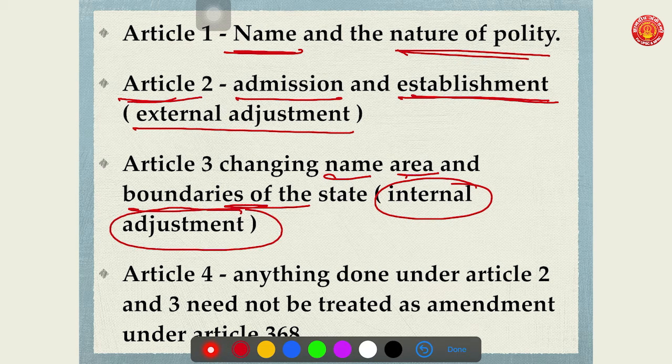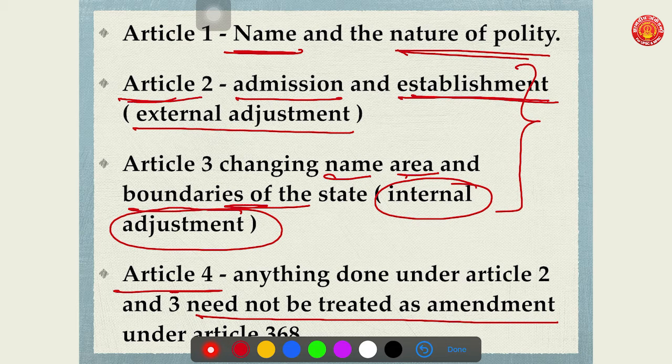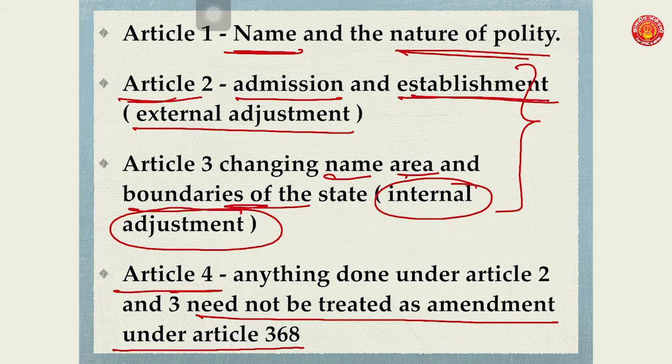This is very important. Once you are very clear about the theme of the topic, it becomes very easy to understand the topic in its entirety. And fourth, Article 4 says anything which is being done under Article 2 and 3 need not be treated as an amendment under Article 368 of the Indian Constitution.